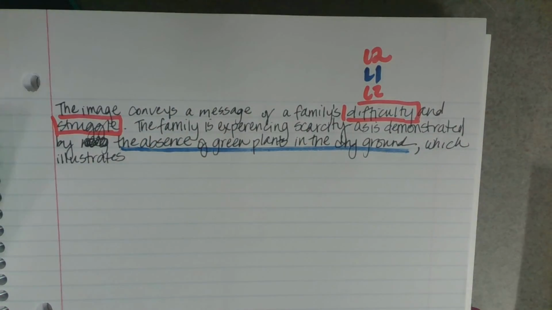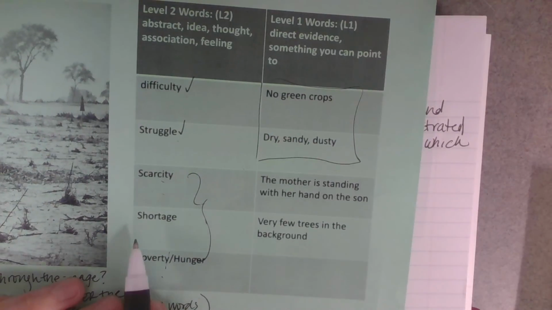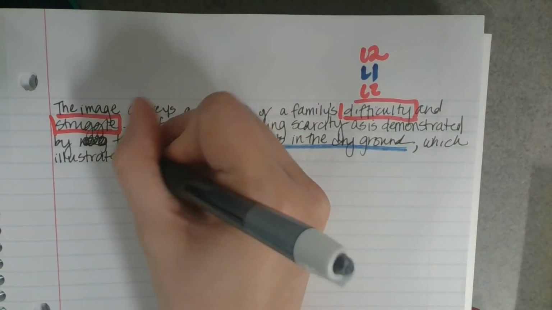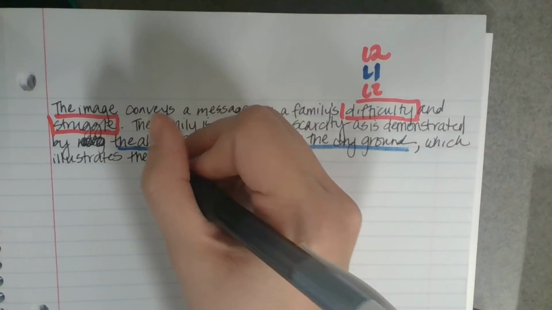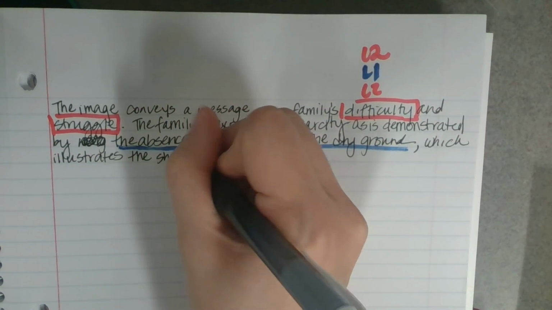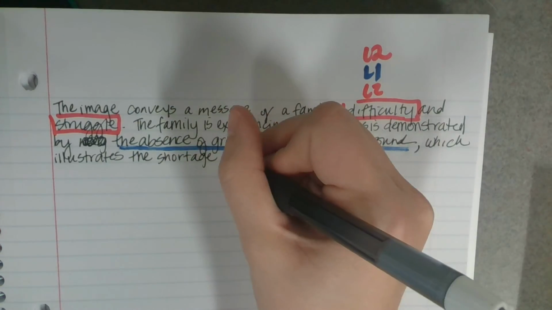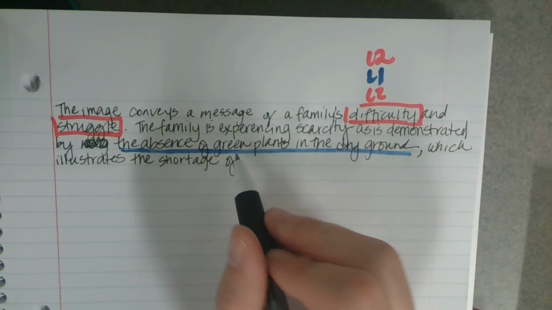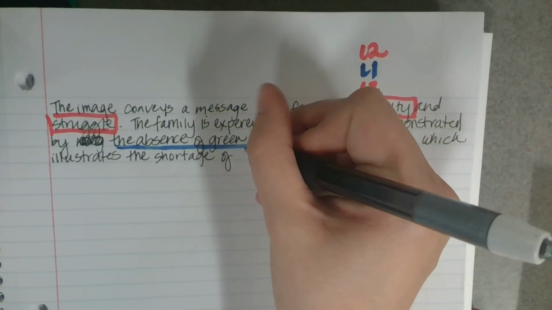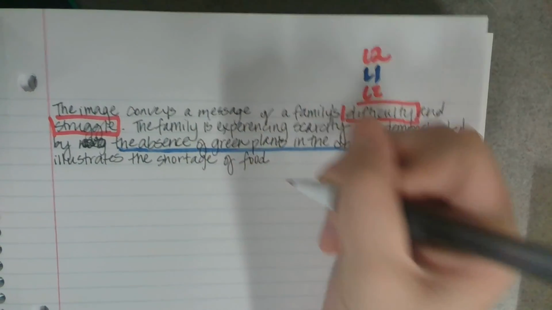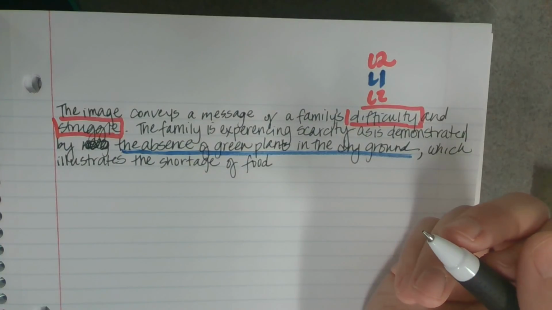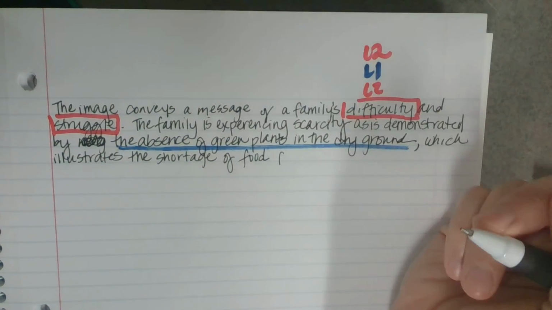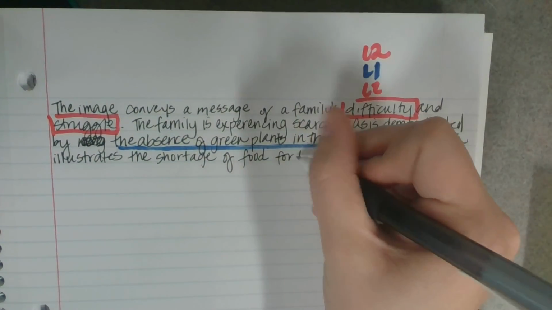Okay, then I'm going to go back here to my chart because all the hard work's done for you really if you do your chart. I'll go with shortage, which illustrates the shortage of, okay, if you don't have any green plants, you don't have any crops, then that means that you don't have much food, which illustrates the shortage of food for the family.